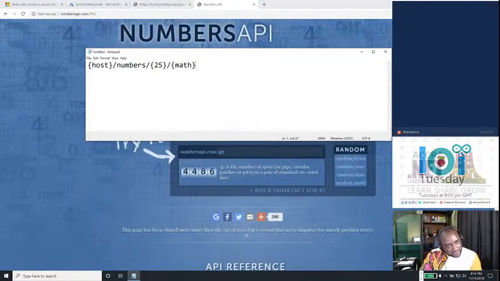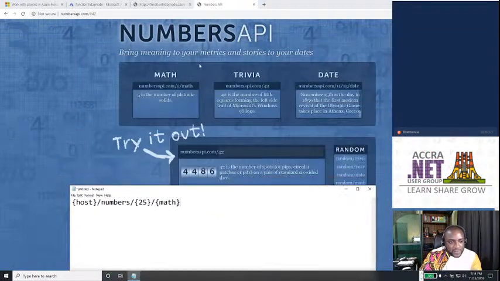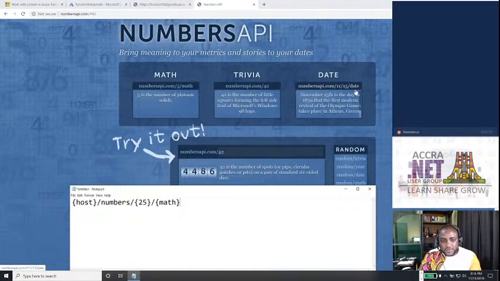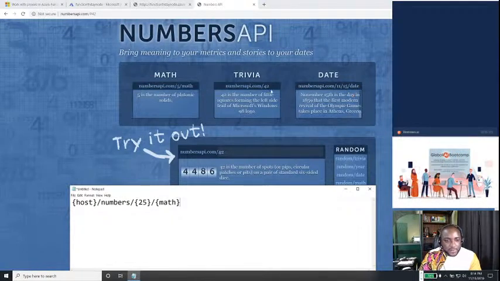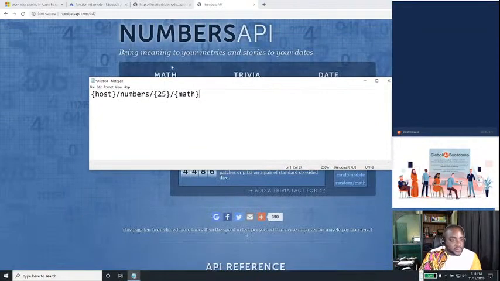What this does for us is simply append math, or the date, or whatever you want to append to it. So we can use proxies to create multiple endpoints from just one function.